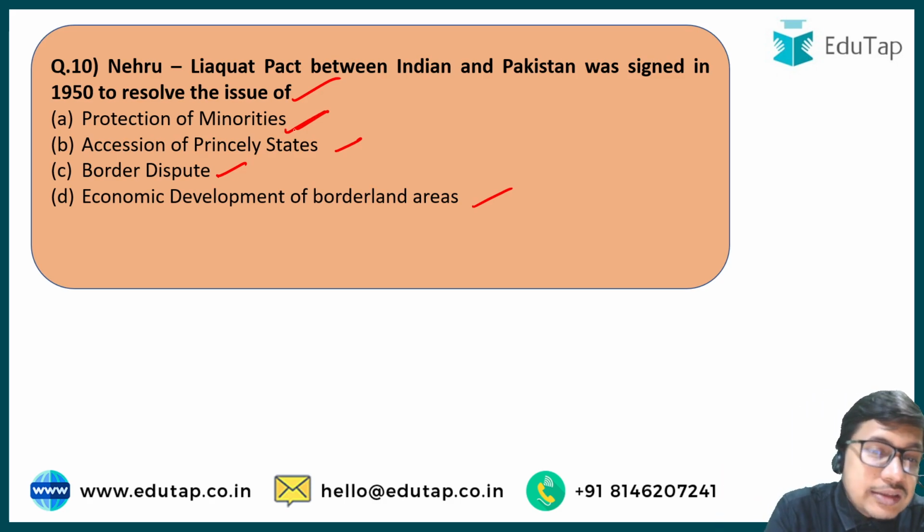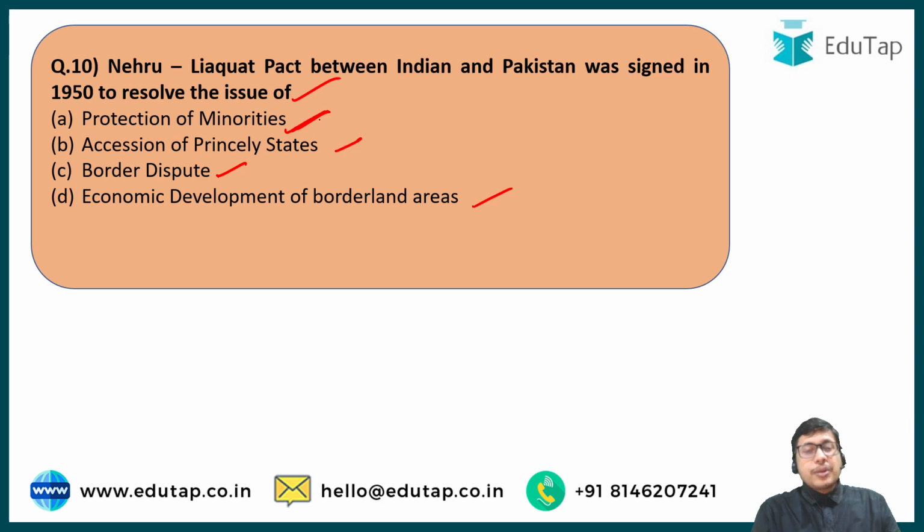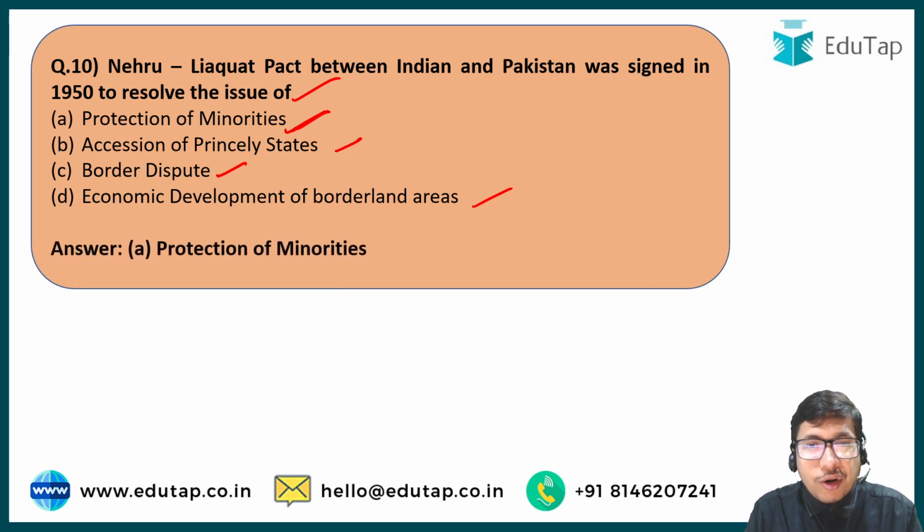Protection of minorities. Nehru and Liaquat, the prime ministers of these two countries at that time, wanted to ensure that minorities in India, to be very specific the Muslim community, and minorities in Pakistan, East and West Pakistan, the Hindu community, should not be discriminated against by the state.